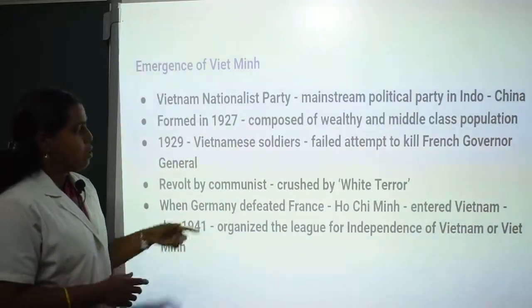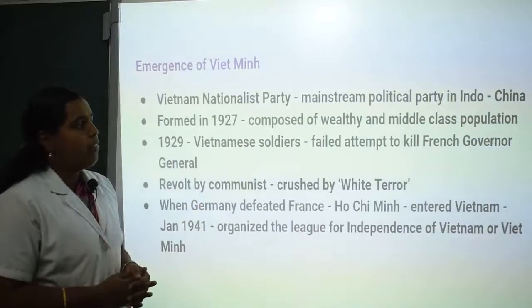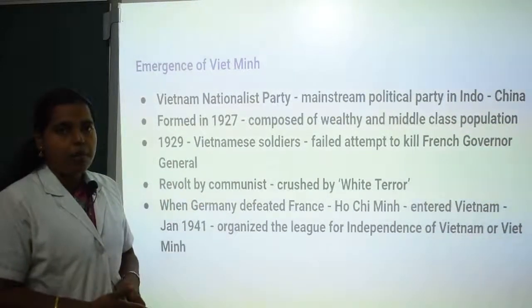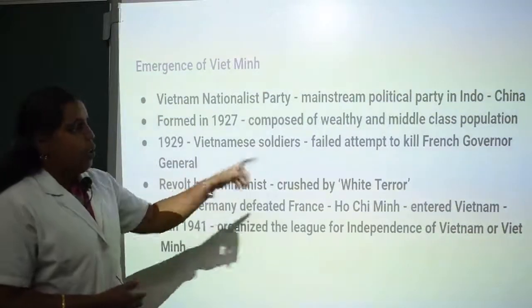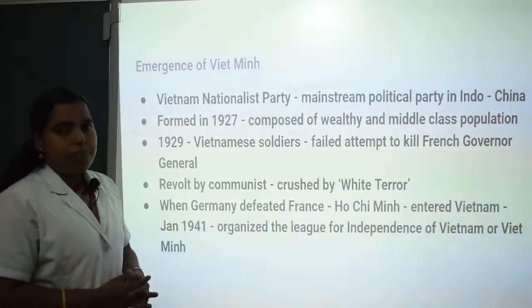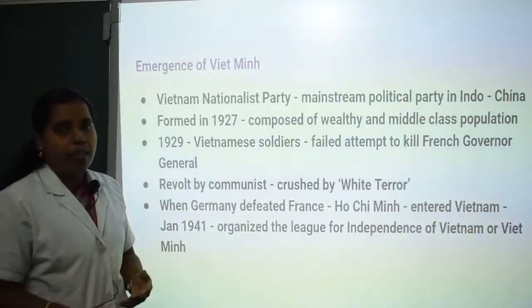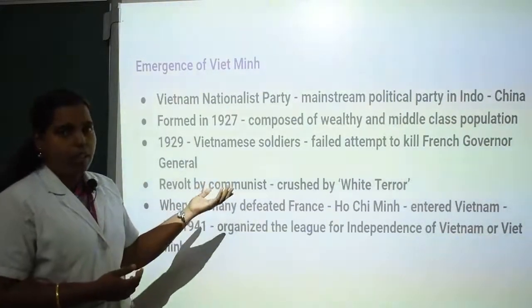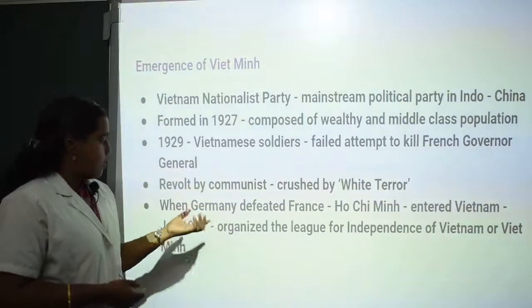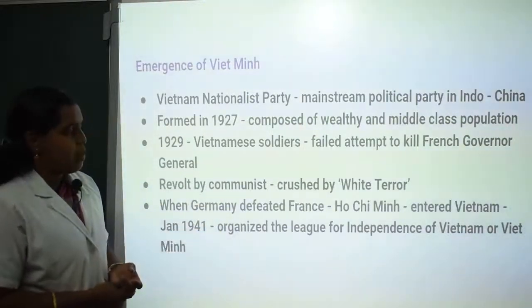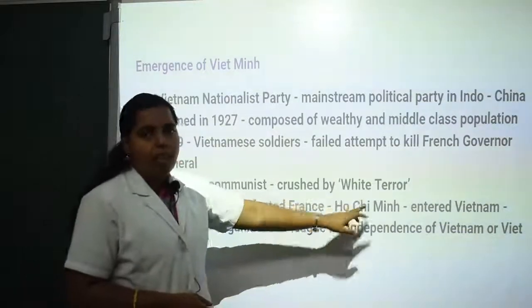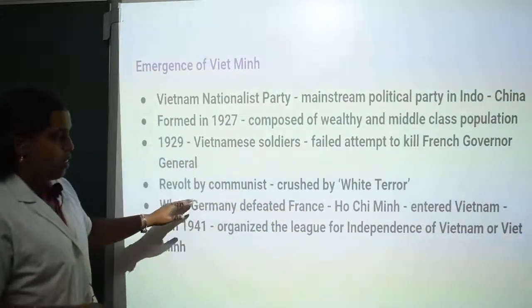In 1929, Vietnamese soldiers failed in an attempt to kill the French Governor General. They wanted to revolt against the French, so they planned to assassinate the governor, but it turned out to be a failure. It was not successful, and the revolt by communists was crushed by white terror. There was a system called white terror in the country.